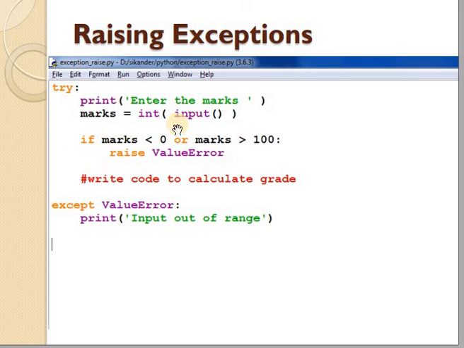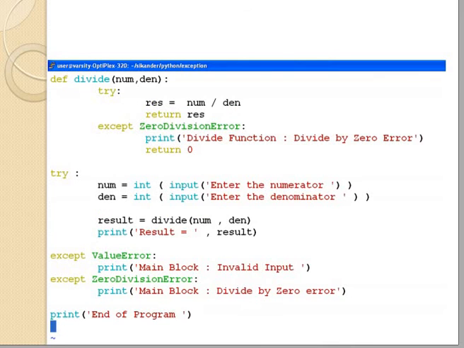So in this program, if the value of marks is not between 0 to 100, then we are raising the exception. So it is going into the except block, and whatever message we want to print, here I am printing the message "input is out of range". In this way we are raising the exceptions.